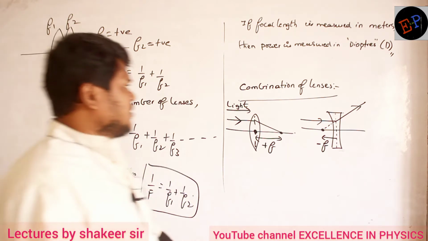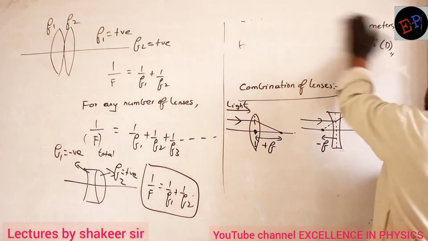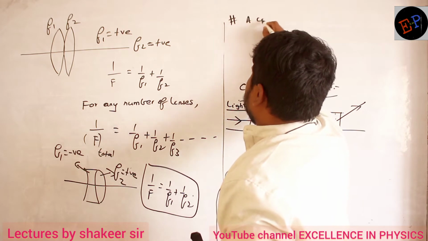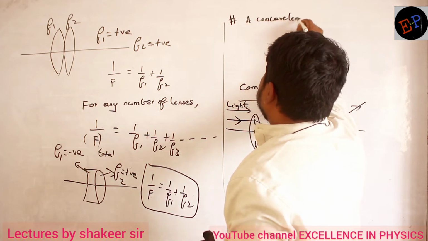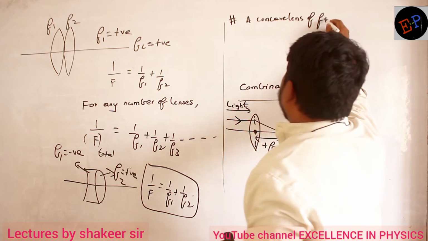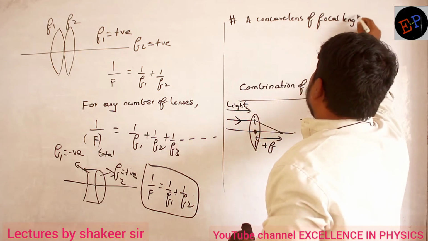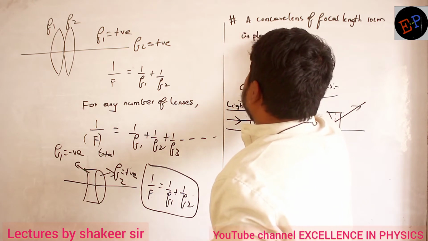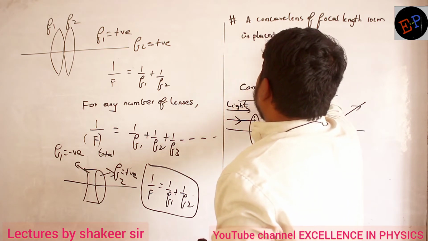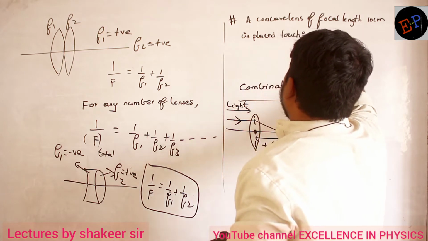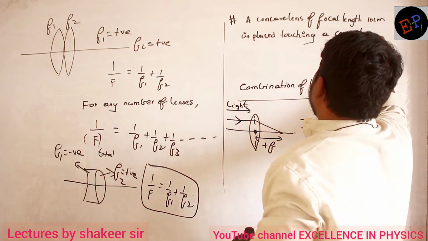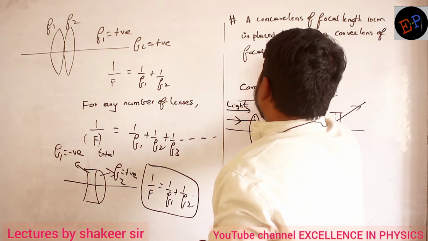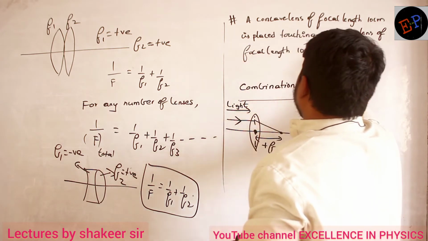Fine. Okay. For example, if I write one question, my question is like this. A concave lens of focal length 10 centimeter is placed touching a convex lens of focal length 10 centimeter.